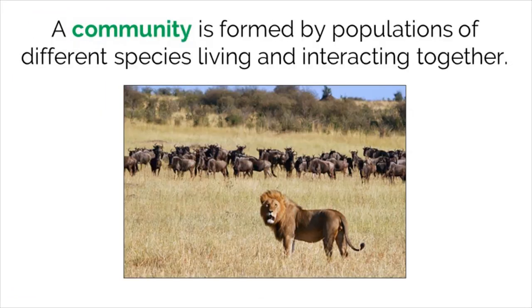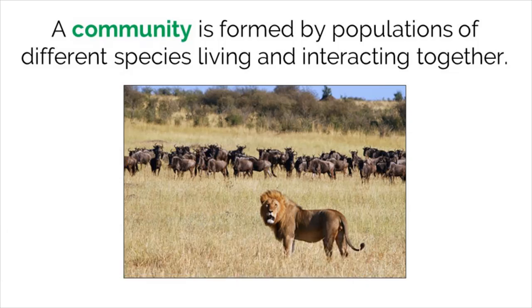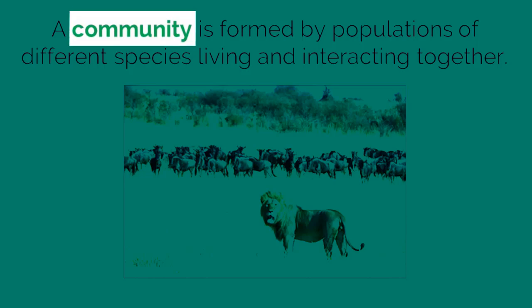Now, looking on a larger scale, if you have multiple members of a species that live in a common area, we call that a population. For example, the population of Chicago is around 2.7 million people. People, aka human beings, being a species that occupies that area. Now, put multiple populations together and have them interact with one another, ecologists call that a community.